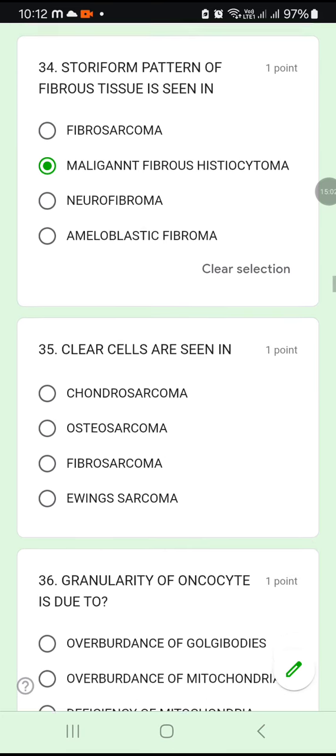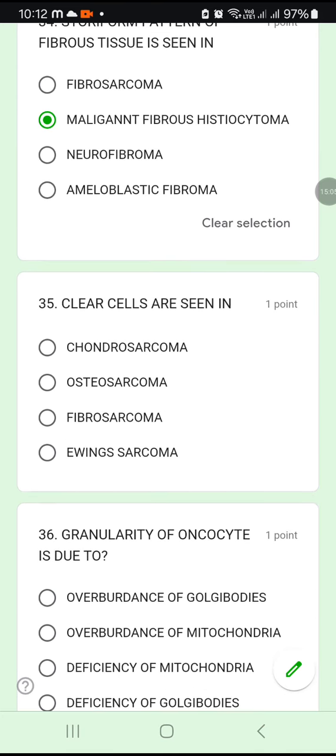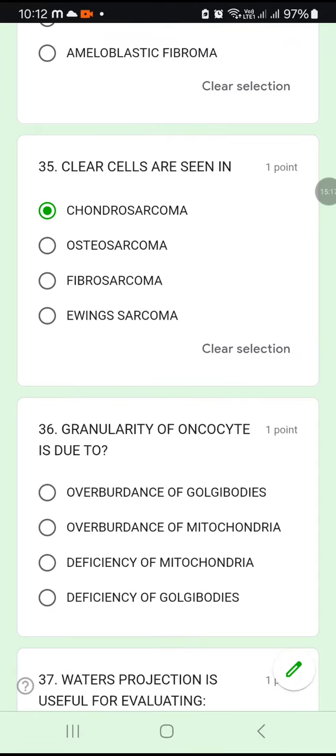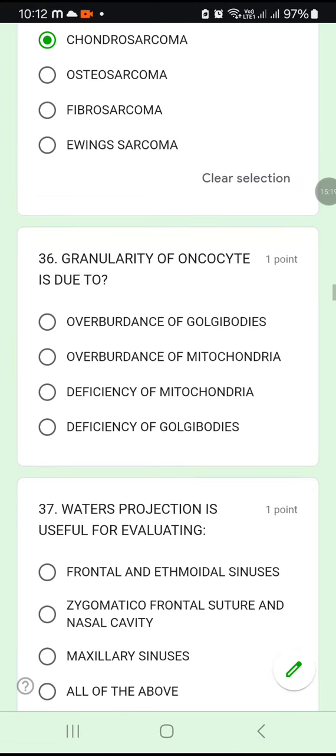Okay. Clear cells are seen in chondrosarcoma, osteosarcoma, fibrosarcoma, or Ewing sarcoma. Clear cells are seen in chondrosarcoma.